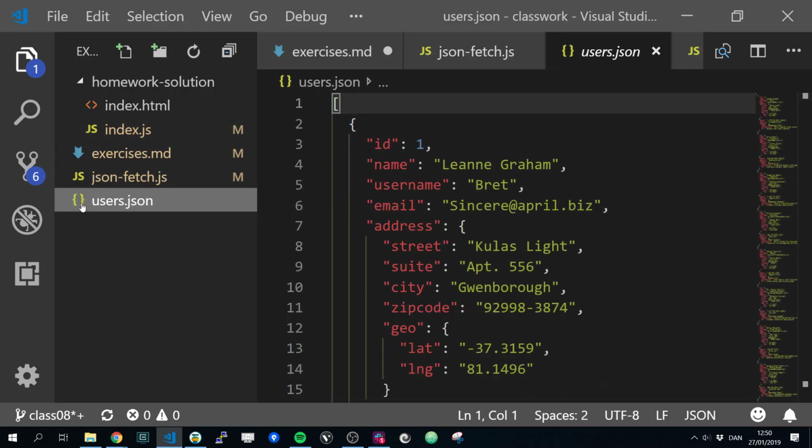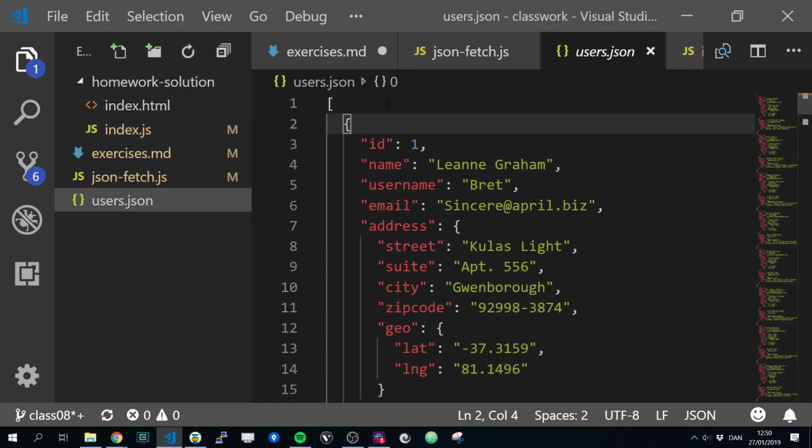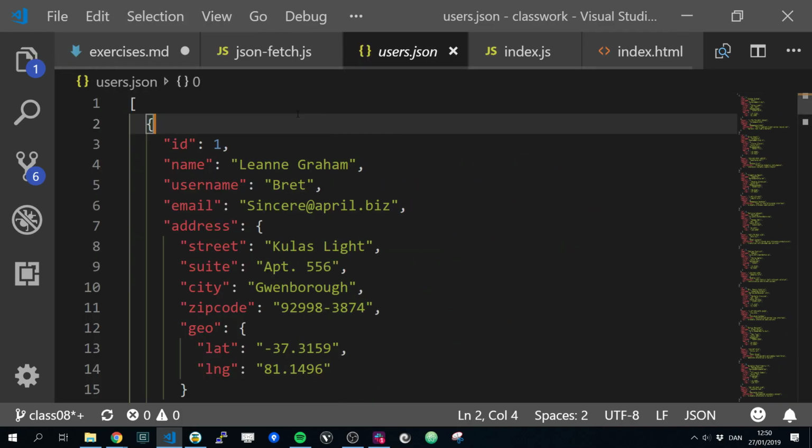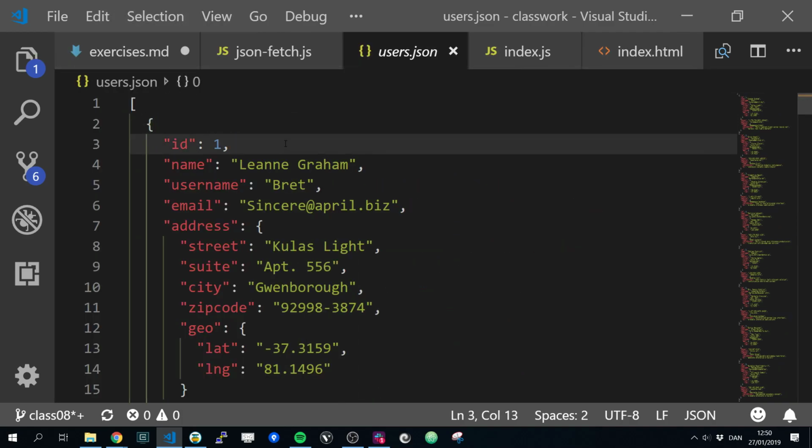It actually even says here in my code editor that this is a JSON file with this kind of objects. Look. This is a JSON file. It looks very similar to what? Yeah, exactly. JavaScript objects and arrays. It's very similar to it. There are a few differences.